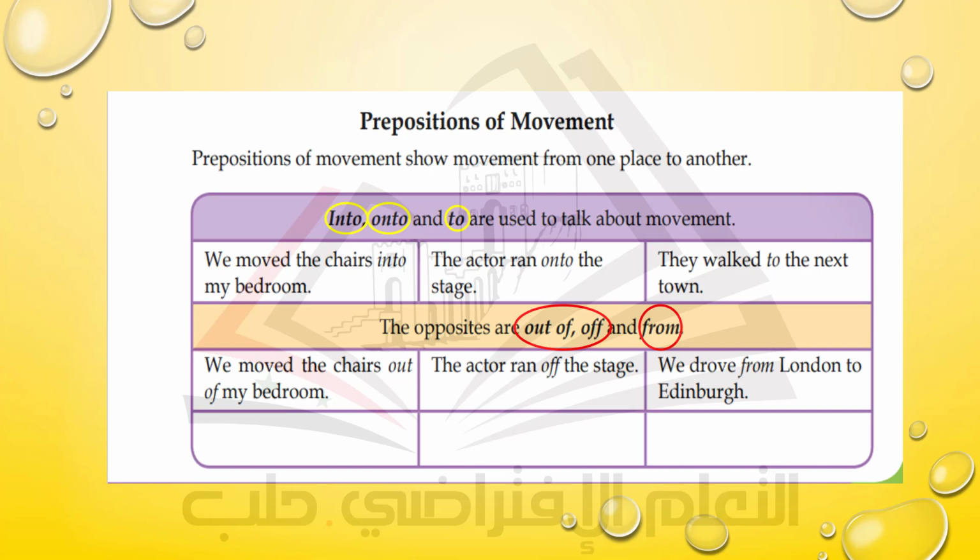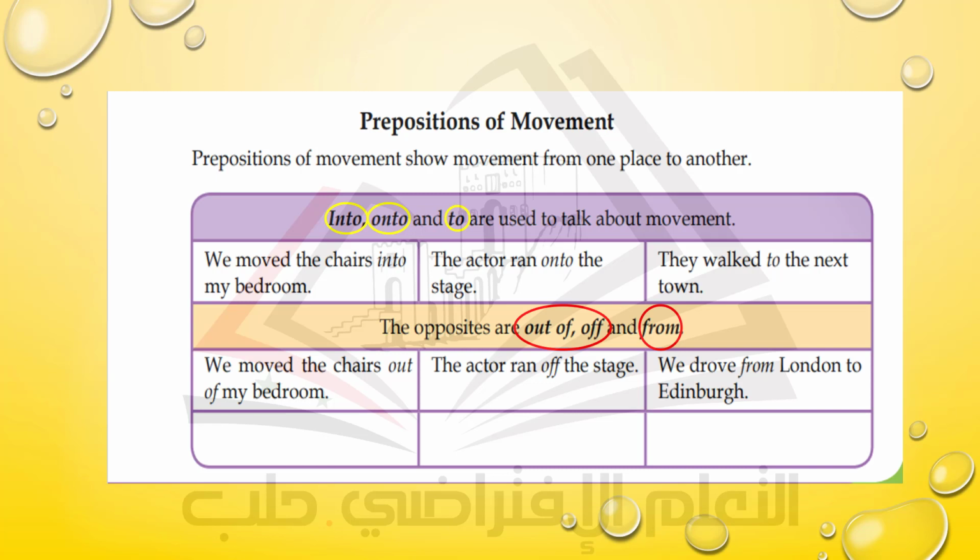They walk to the next town. It means that you move from one point to another. The opposites are out of, off, and from. Look at the examples here. We moved the chairs out of my bedroom. The actor ran off the stage. We drove from London to Edinburgh.